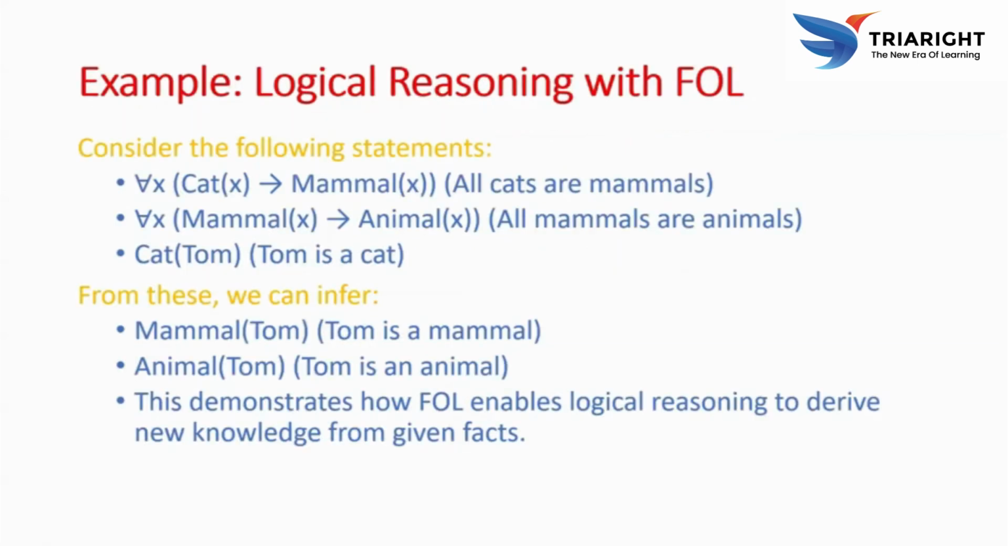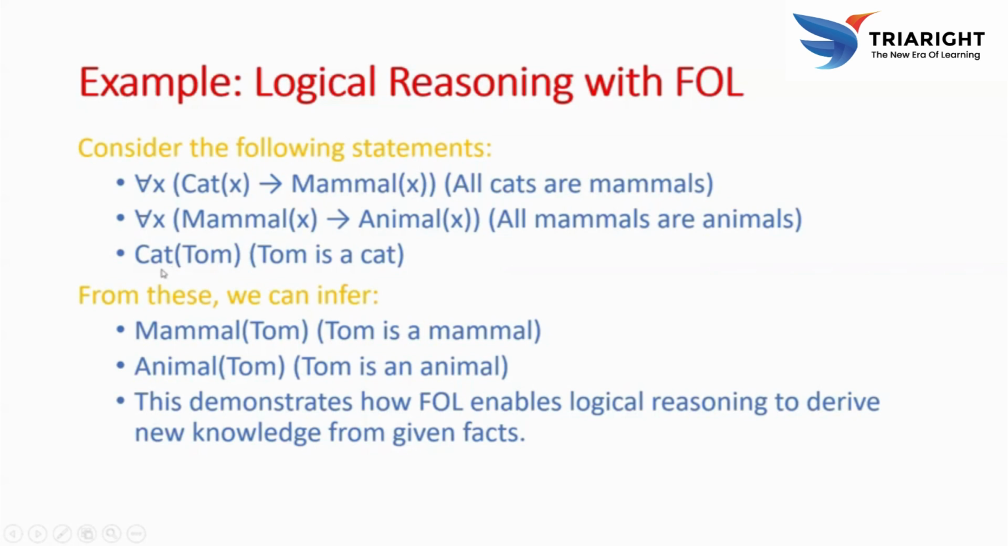Now an example of logical reasoning with first order logic. Consider that all cats are mammals: Cat(x) implies Mammal(x), like P implies Q. Likewise, Mammal(x) implies Animal(x). All cats are mammals, and all mammals are animals. Then we can say Tom is a cat.